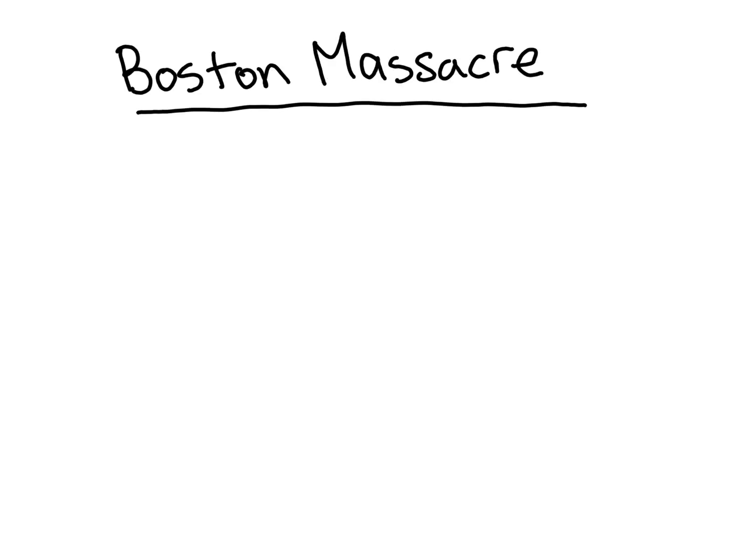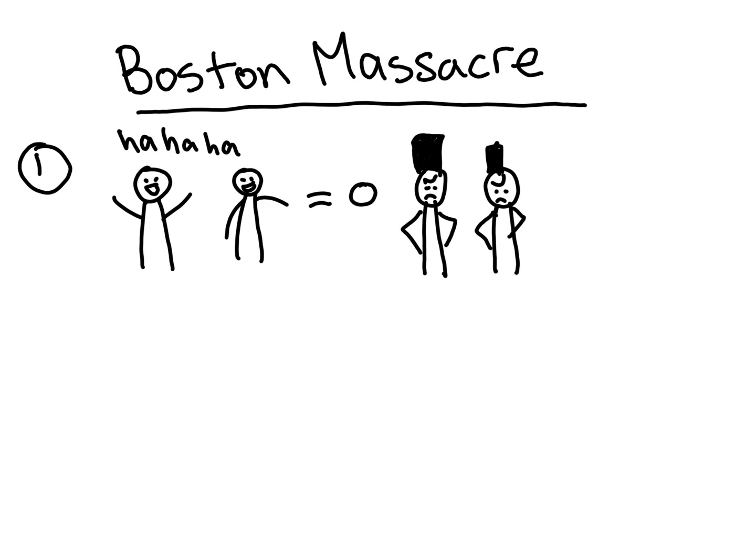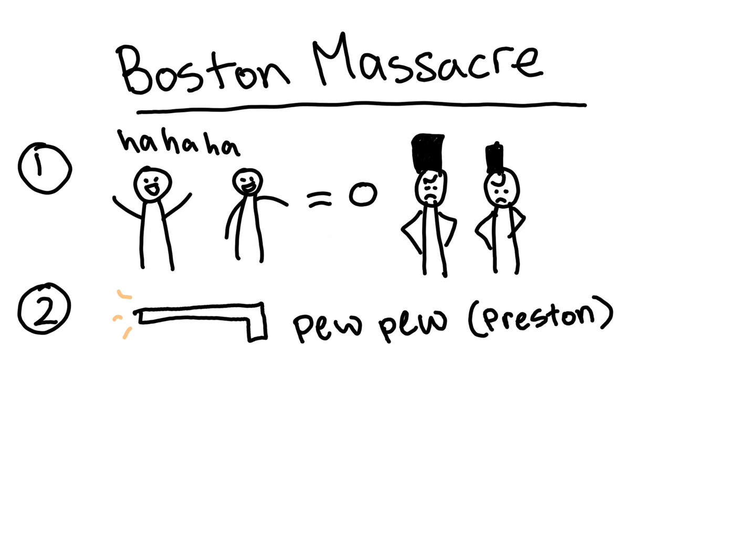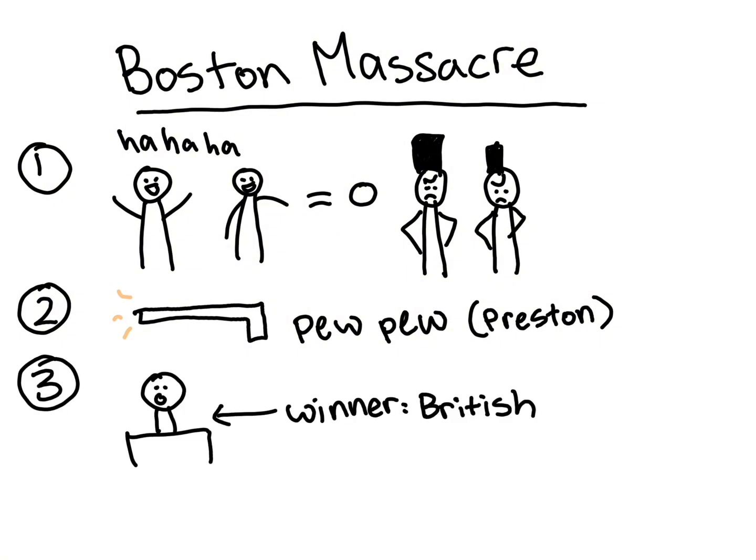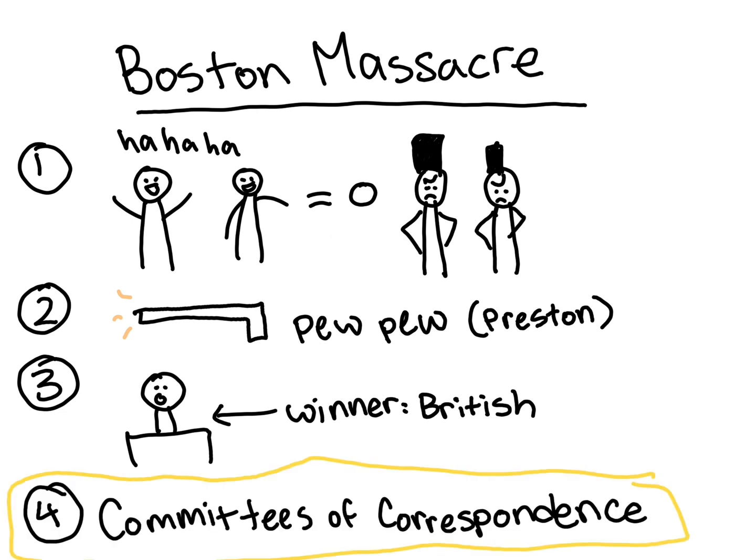Next is the Boston Massacre. Colonists were taunting British soldiers by throwing oyster shells and snowballs. Preston fires out of self-defense, but it was seen as an unnecessary attack on the colonists. 5 people died and 6 people were injured. John Adams defends Preston in trial and wins. Then the Committees of Correspondence was created, which helped increase communication between the colonies.